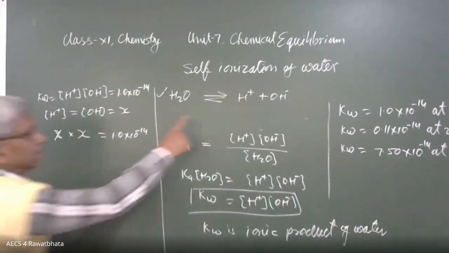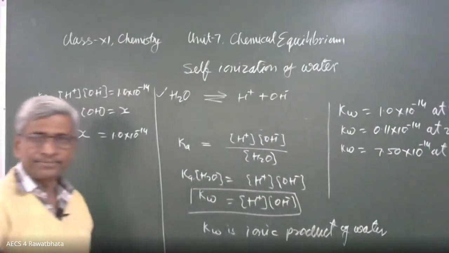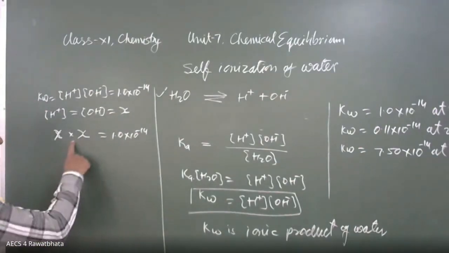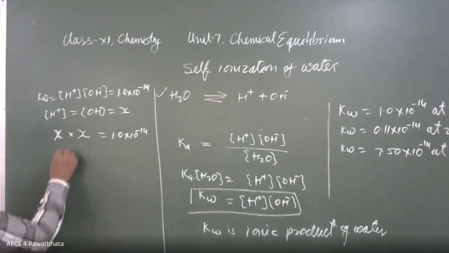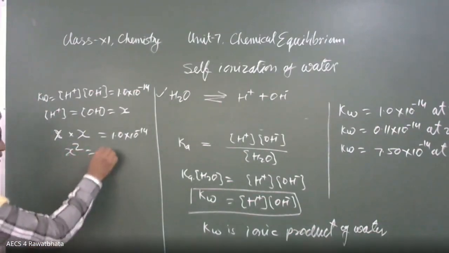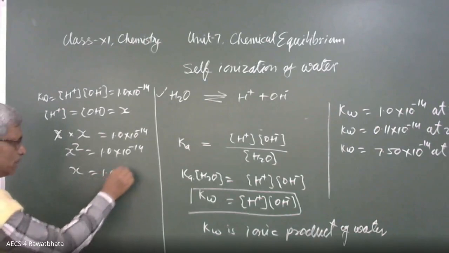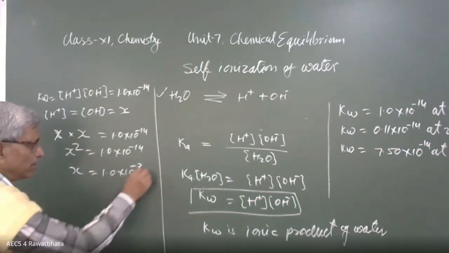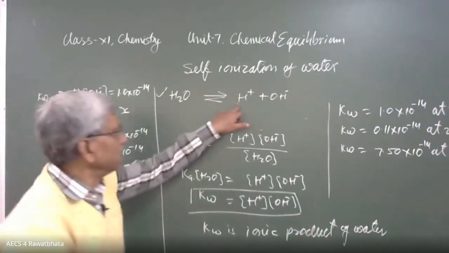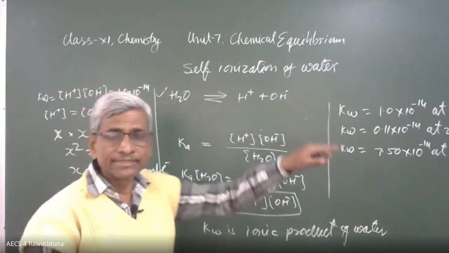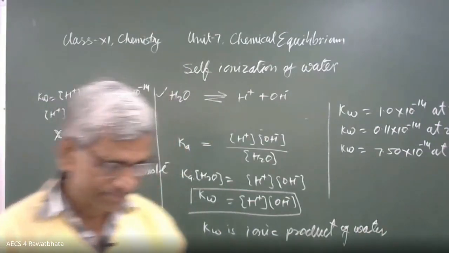Because water ionizes to give equal moles of H positive and OH minus, if each is X, then X square is equal to 1.0 into 10 raised to power minus 14. Then X is equal to 1.0 into 10 raised to power minus 7 moles per liter. This is the hydrogen ion concentration and hydroxide ion concentration at room temperature in pure water. So this is one concept.